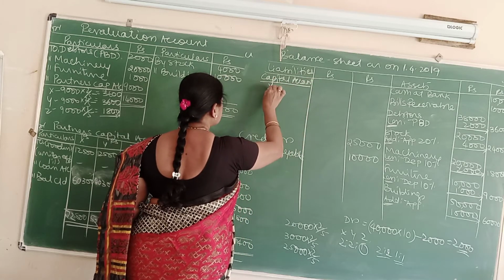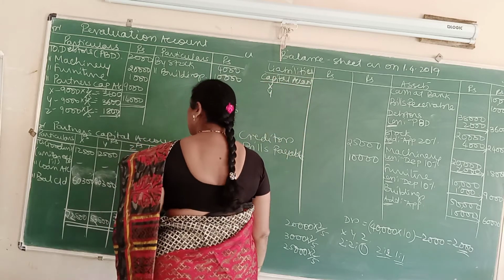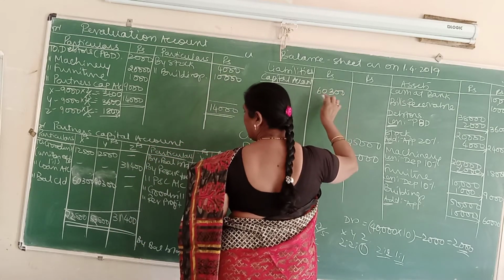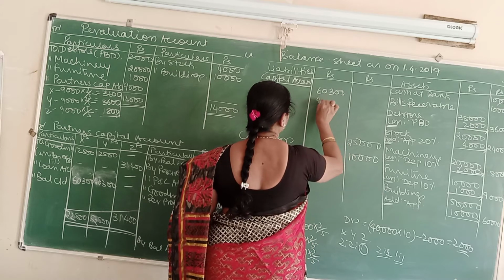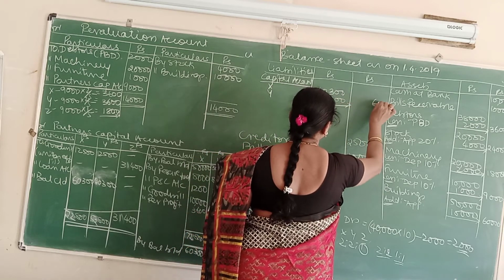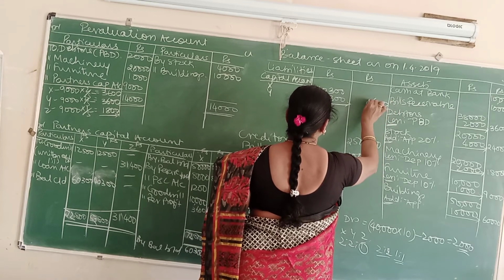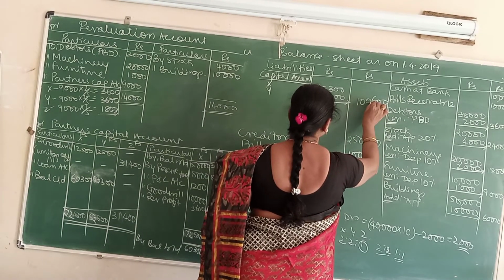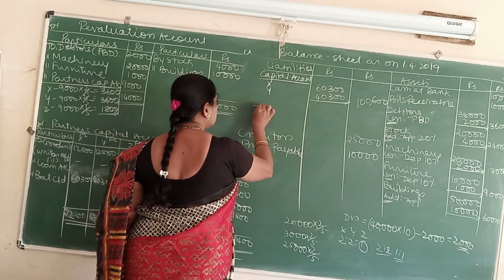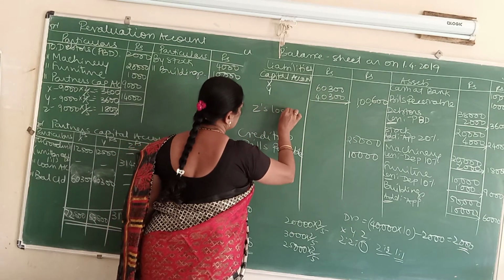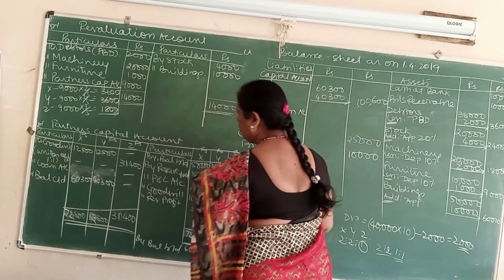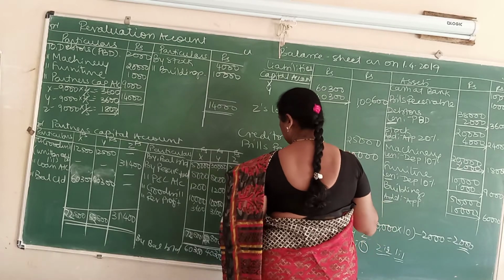Below that you write X, Y. X is 60,300. Y is 40,300. Total is written in the outer column, 1,06,600. Next, write Z's loan account, and that is 31,400.